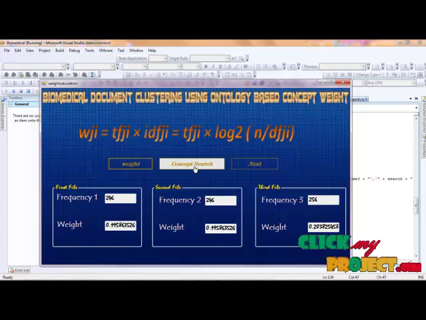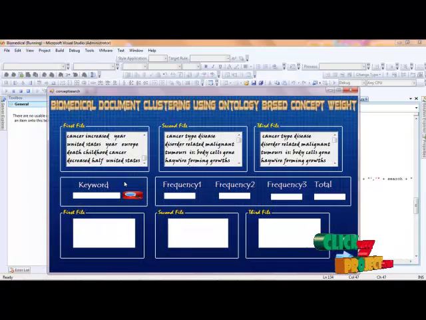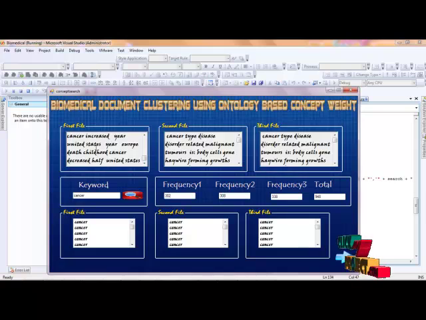Next we have the concept search. In the concept search I have checked cancer, the same result, searching cancer for the result. A little bit of waiting for the result. We will check the first file, second file and third file with the vocabulary link. Based on the vocabulary link we get the result of the files, the data set.